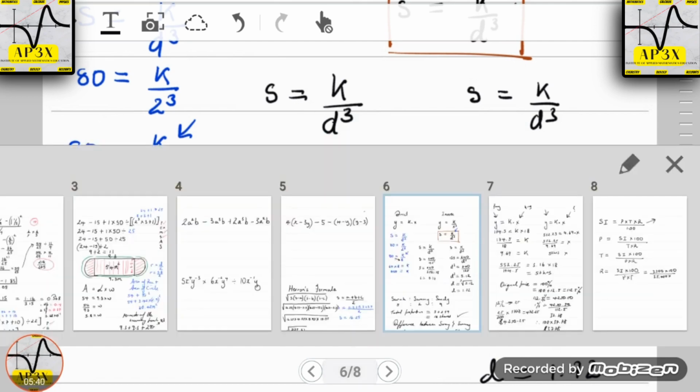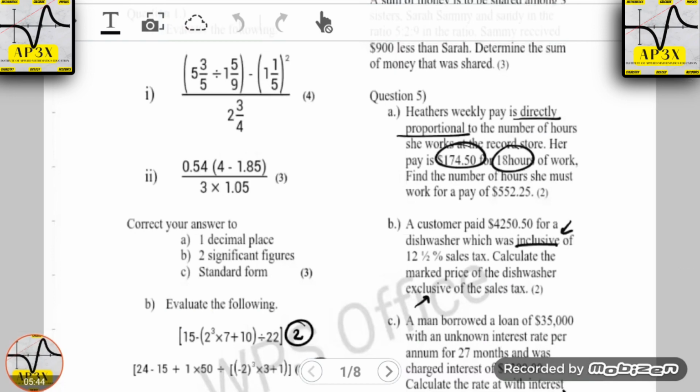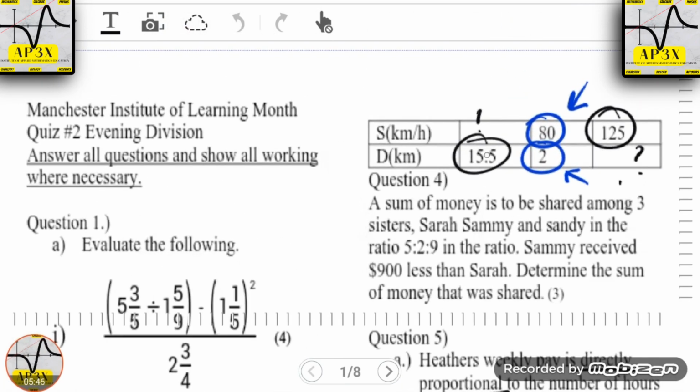Now we're going to go back to the table and look at which aspect of the table we need to fill out. Now in this aspect of the table, you'll recognize here that we were given 15.5, but the row where S is empty. That means that value is unknown. So S is unknown.